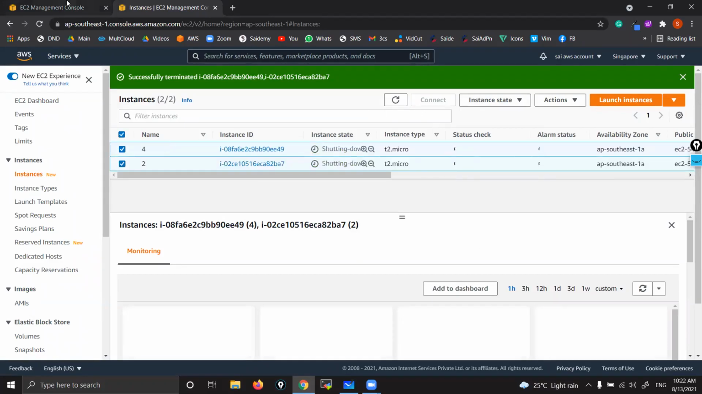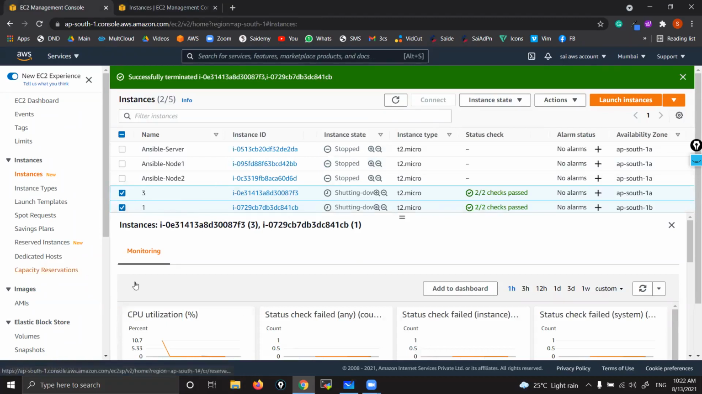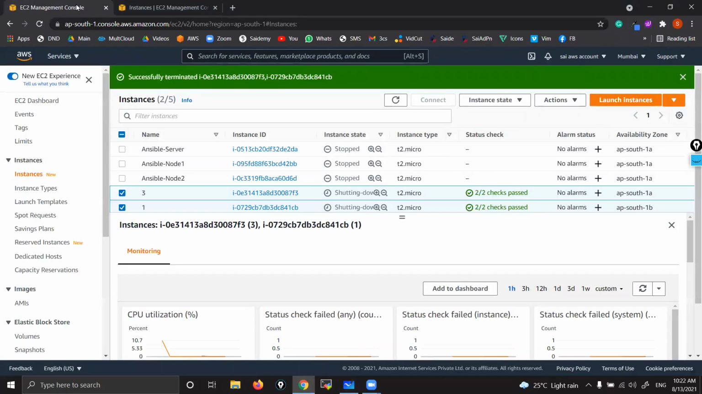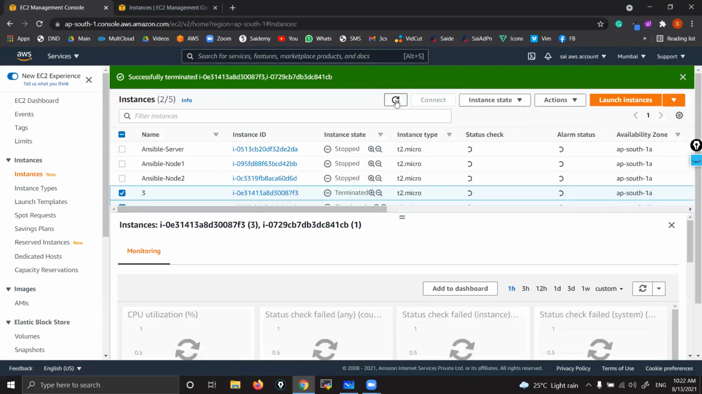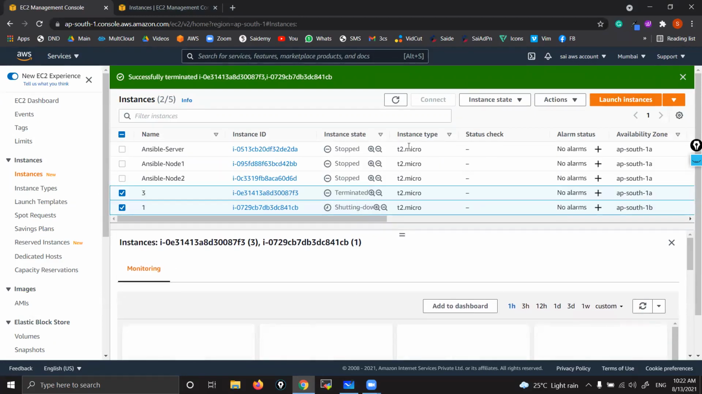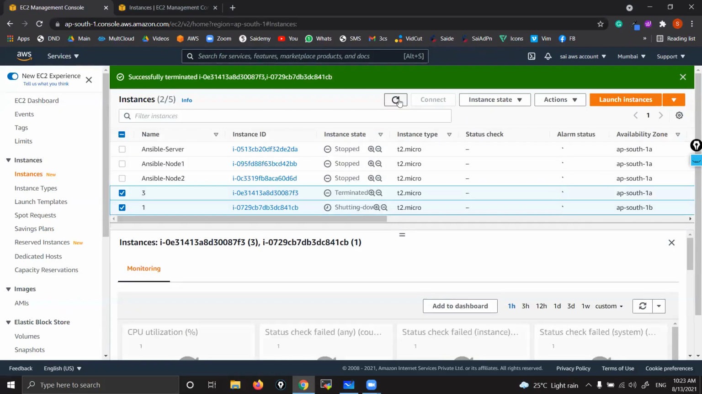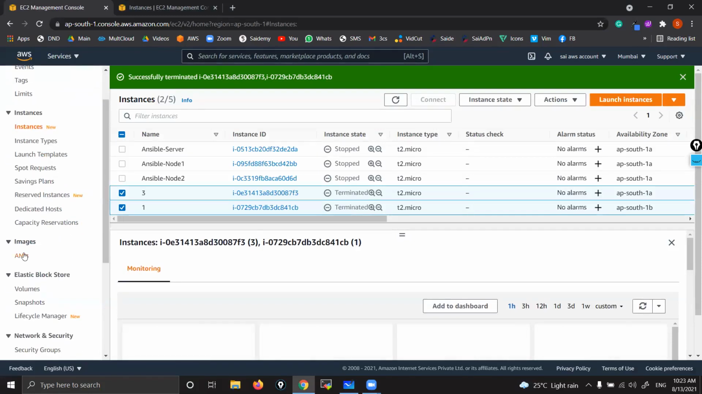Done. Then once they got terminated, what is the next step? Either you delete AMIs or volumes. Whatever it is, you can delete one by one. Terminated. Oh, still shutting down. That's fine. Now go to AMIs.